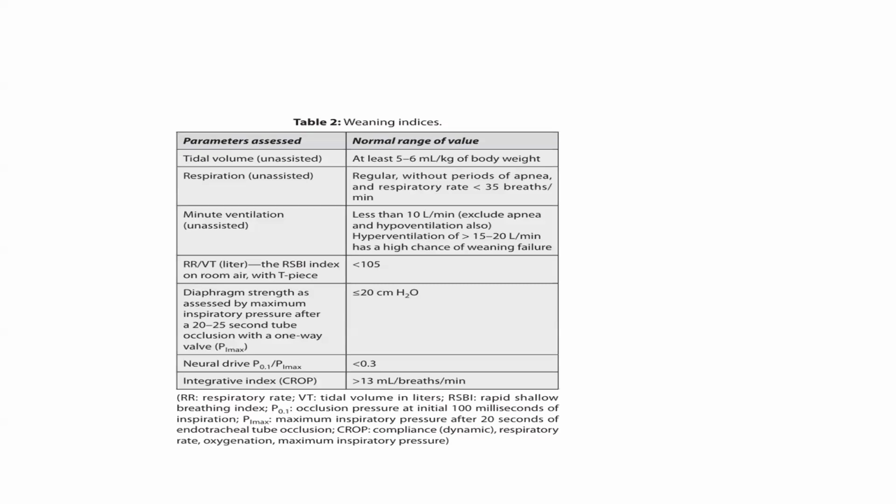Diaphragm strength, as assessed by maximum inspiratory pressure after 20 to 25 seconds of tube occlusion with a one-way valve, should be less than minus 20. Neural drive, that is P0.1 to PImax, should be less than 0.3. Integrated index should be more than 30.